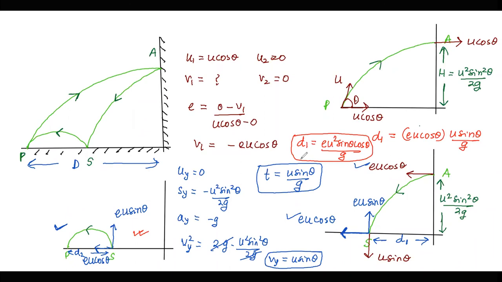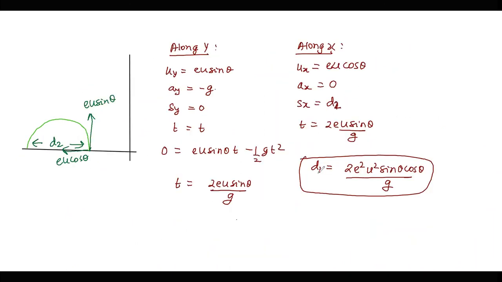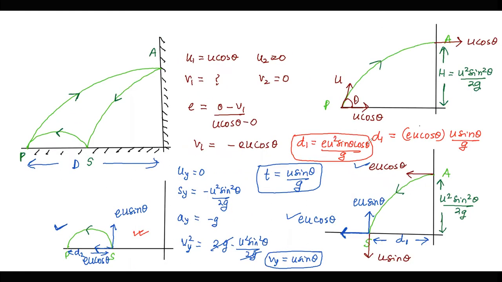And d1 is already calculated over here as eu square sin theta cos theta by g. And if I talk in terms of d, then it is half the range. So half the range is u square sin 2 theta by 2g.